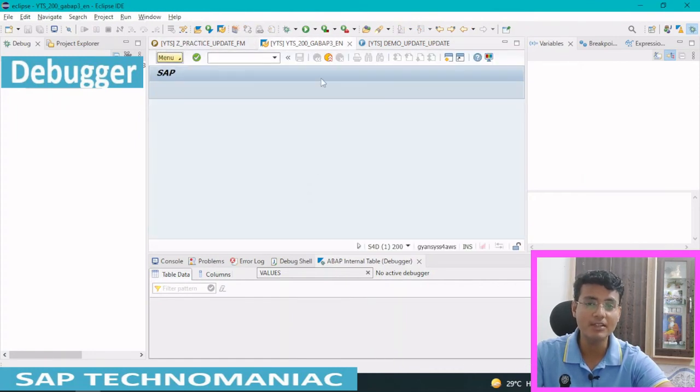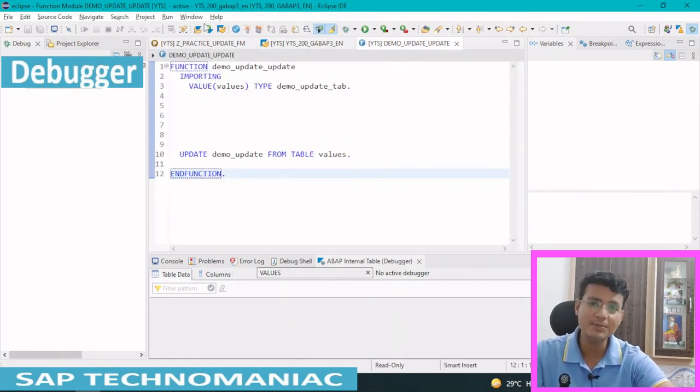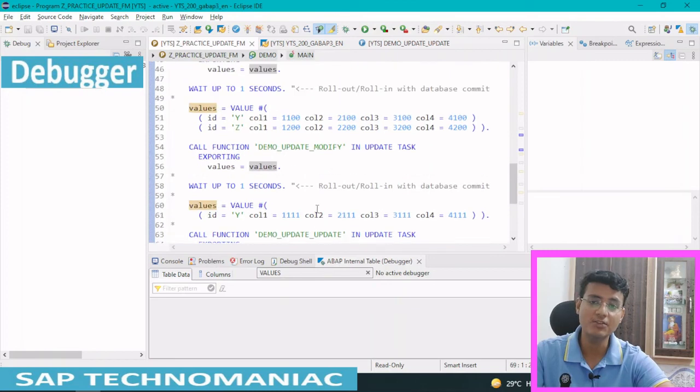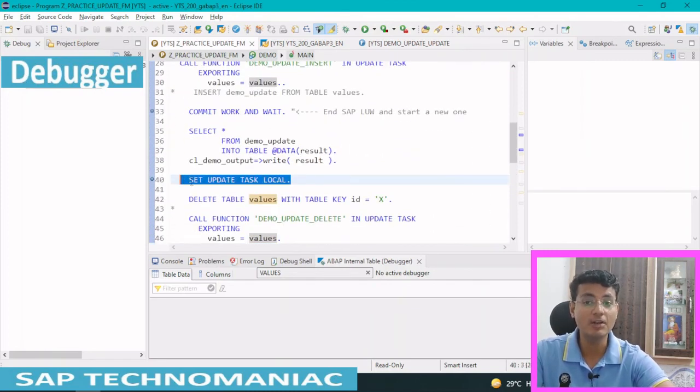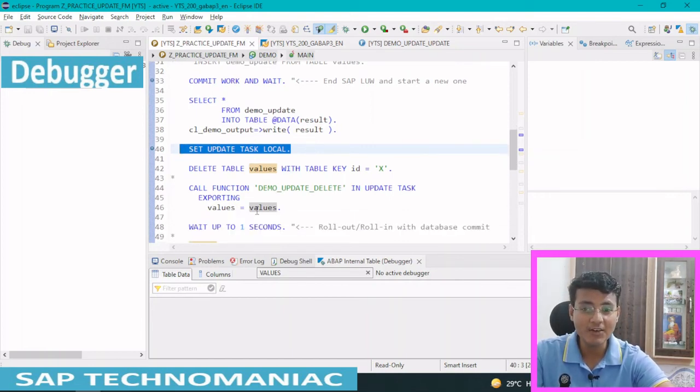It's very important. If an experienced person takes an interview, he will ask what happens when you use SET UPDATE TASK LOCAL, and what the advantage of using it is. There is no need to save this interface data in the database table. Instead, it is saved in ABAP memory at the application level, and you get it from there, with no need to hit the database again and again.